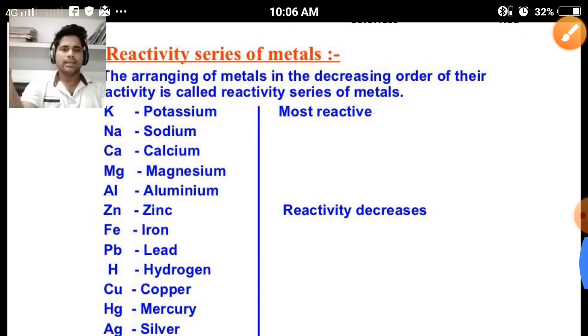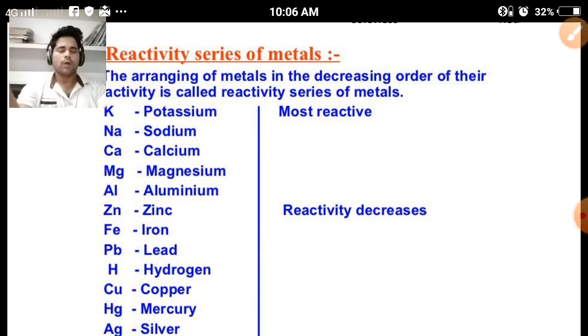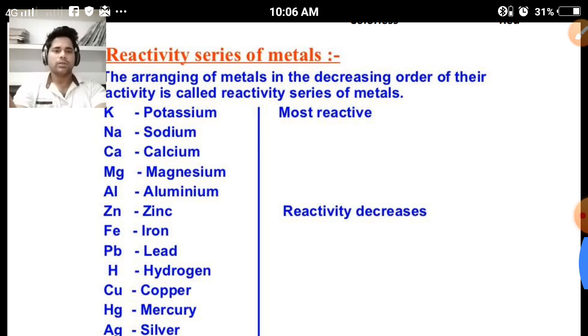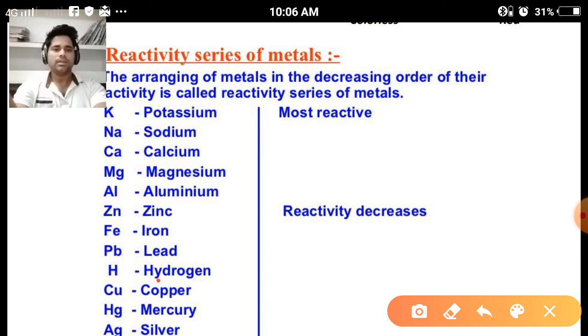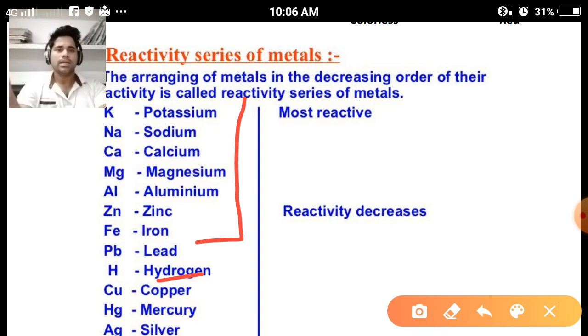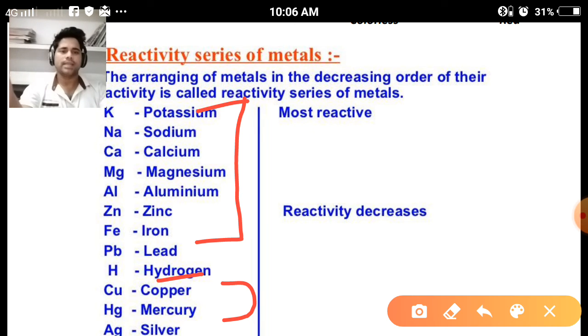In this series, the different metals are placed from top to bottom. When we go from top to bottom, the reactivity decreases. The metals which are situated above hydrogen are known as more reactive metals, and the metals situated below hydrogen are known as less reactive metals. The more reactive metals are potassium, sodium, calcium, magnesium, aluminium, zinc, iron, and lead. These are the most reactive, and the reactivity decreases from top to bottom.